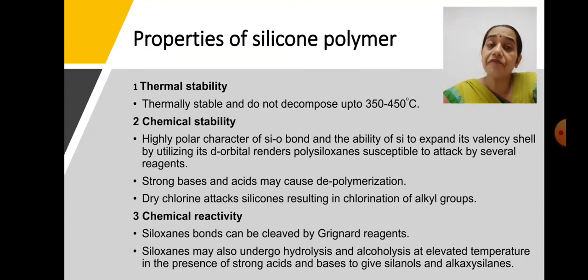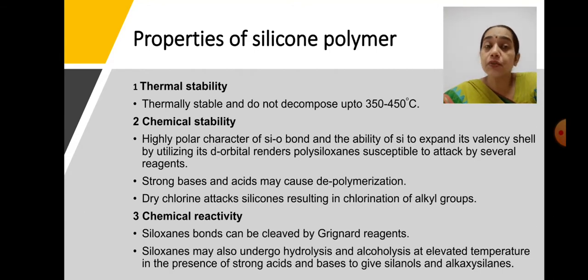So if we talk about thermal stability, they are highly stable, but if we talk about chemical stability, then because of this Si-O bond, meaning the silicone moiety attached to two oxygen molecules, it is more susceptible to attack by strong bases as well as strong acids.